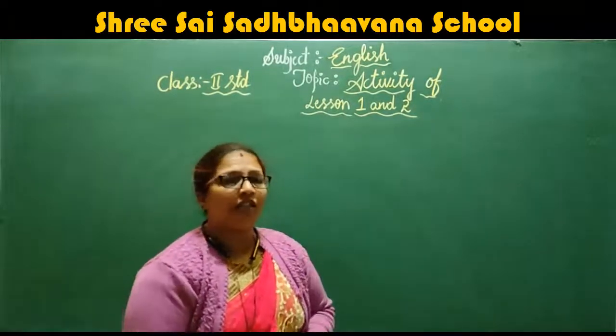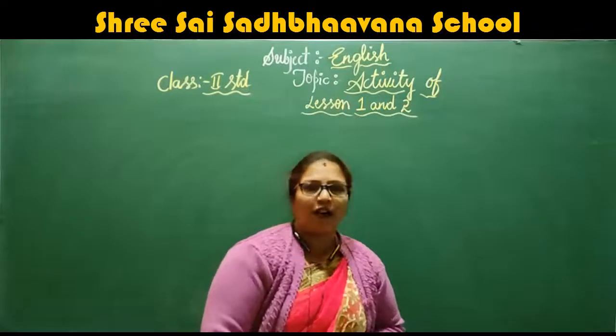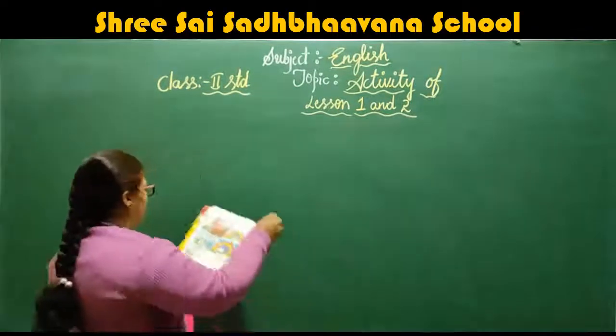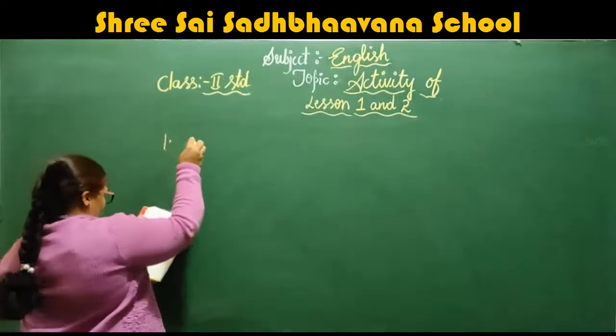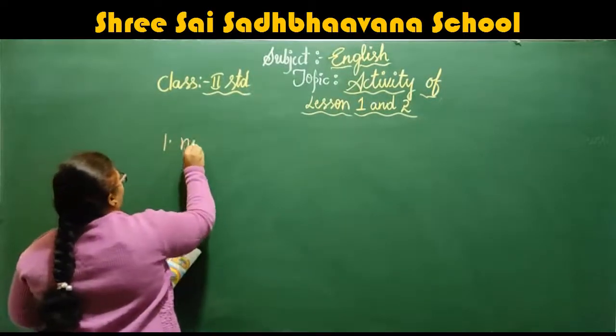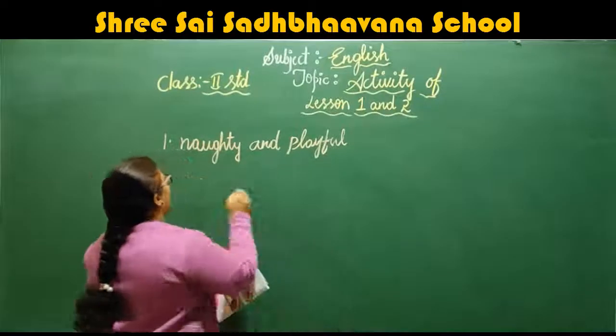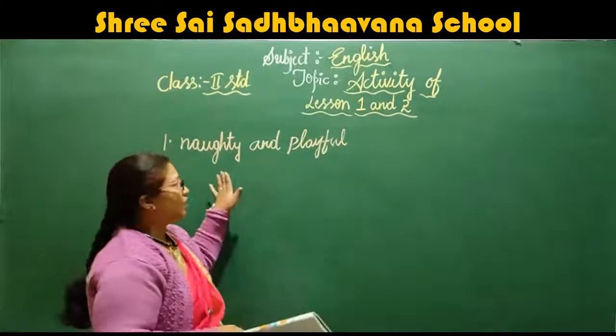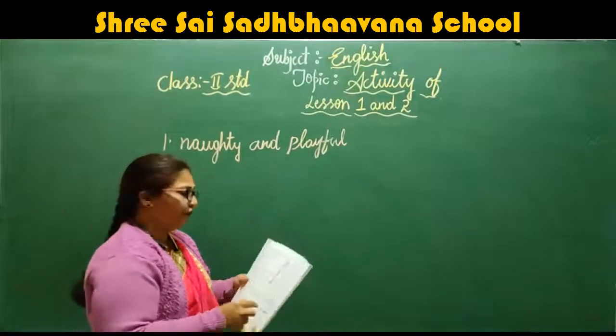What should we write? The colors were very quiet in the class? No. Then what should we write? The colors are very naughty. The first answer is naughty and playful.